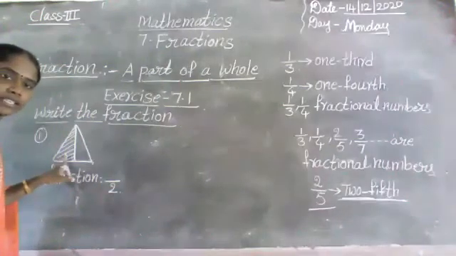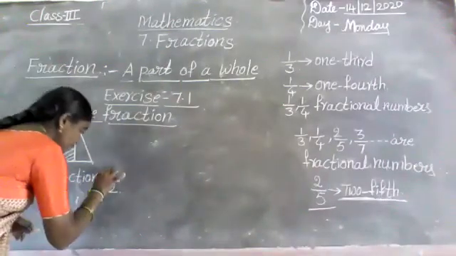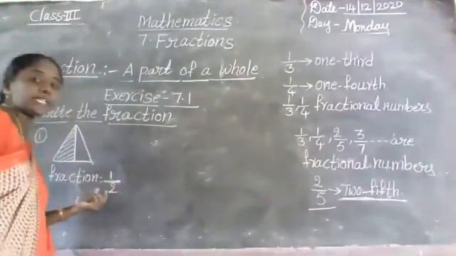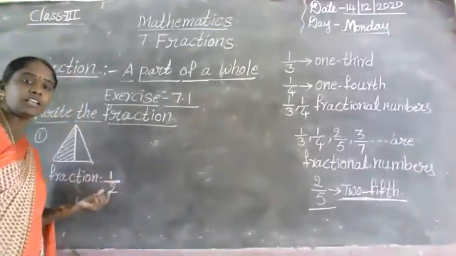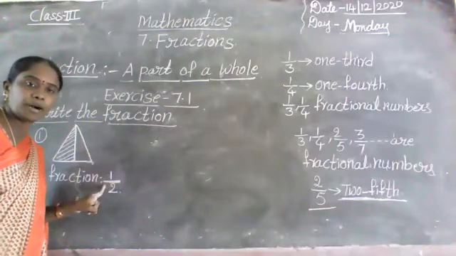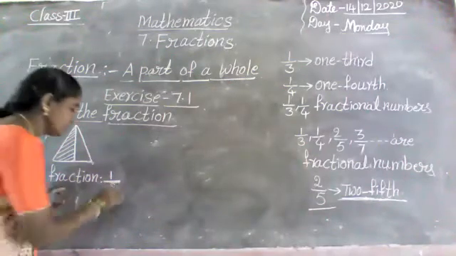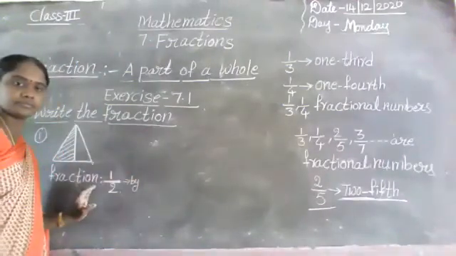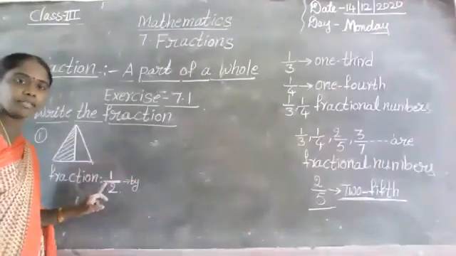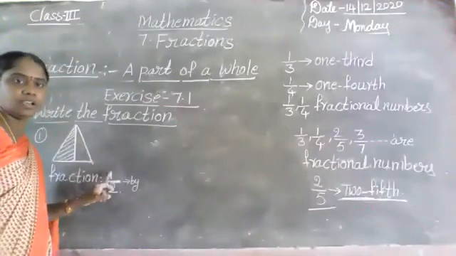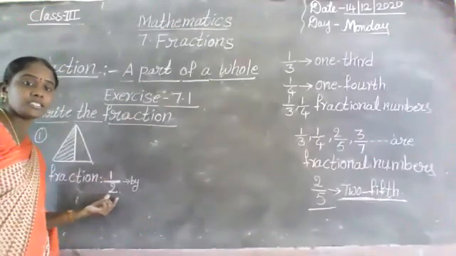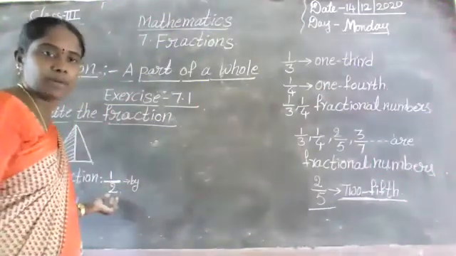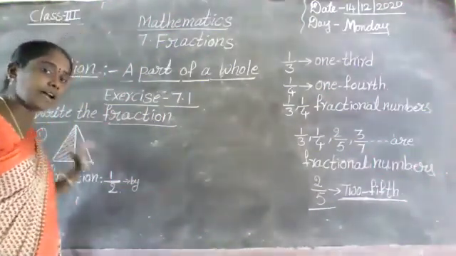How many parts are shaded here? 1. So write 1. This bar is called by. 1 by 2. In the given figure, how many parts are there in total?